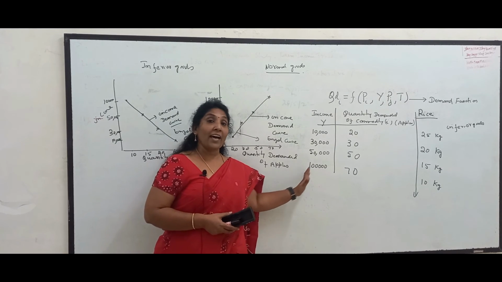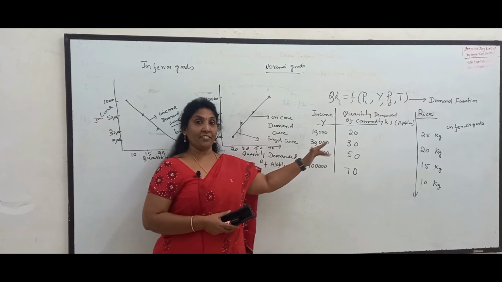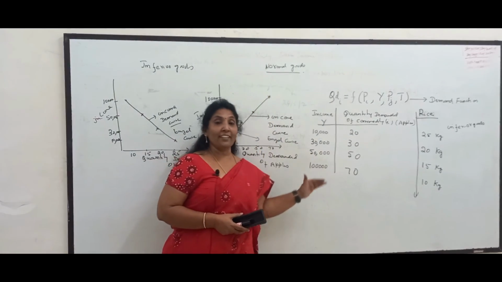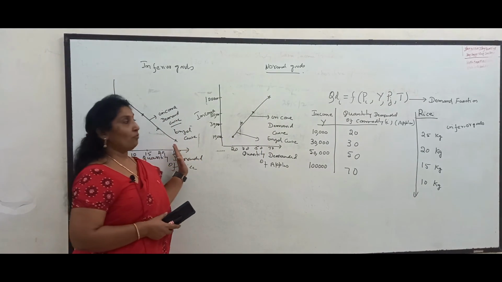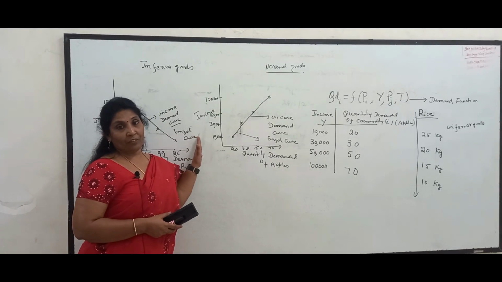So at individual level or the economy level, some goods are normal and some goods are inferior. As income increases, demand for the commodity increases, then they are normal goods. As income increases, demand for the commodity falls, such goods are inferior goods.